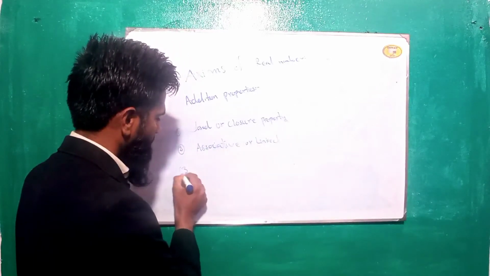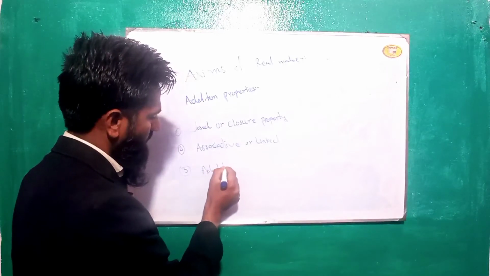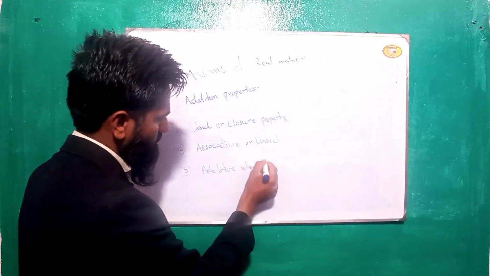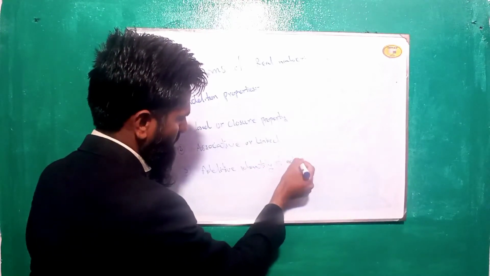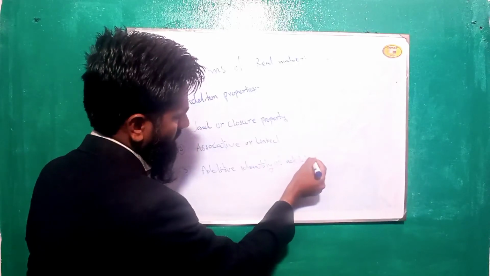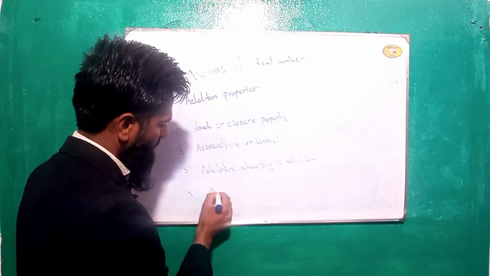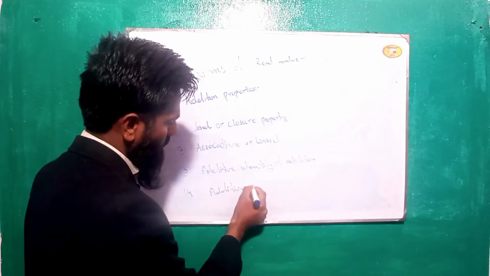Third is additive identity of addition. Fourth is additive inverse.